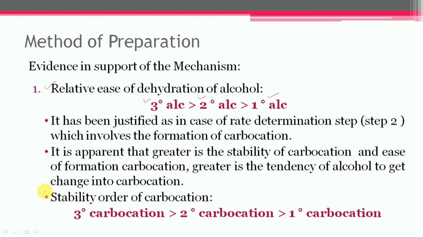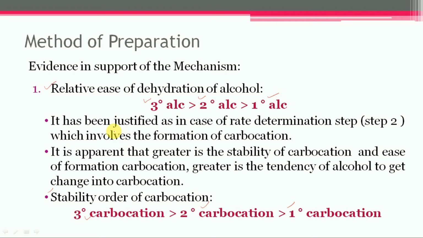So the stability order of carbocations is: tertiary carbocation, which is formed from tertiary alcohol, is highly stable; then secondary carbocation, formed from secondary alcohol; and lastly primary carbocation, formed from primary alcohol. So tertiary alcohols undergo dehydration most readily because they form tertiary carbocations, which are the most stable.